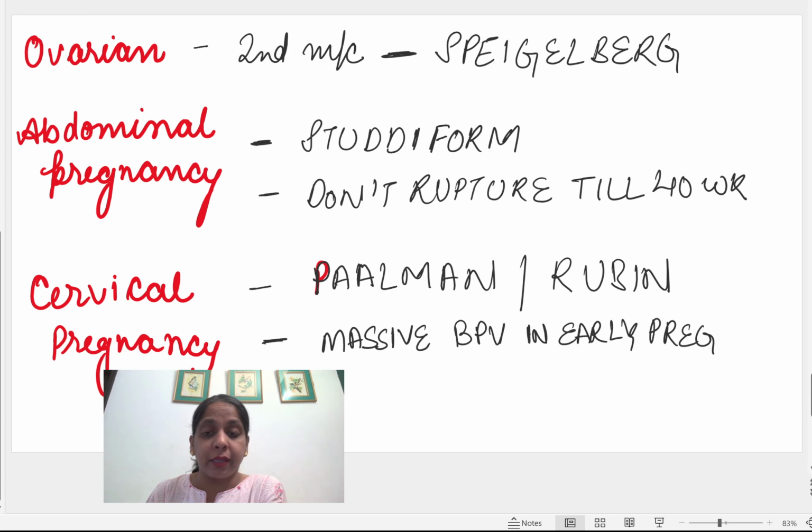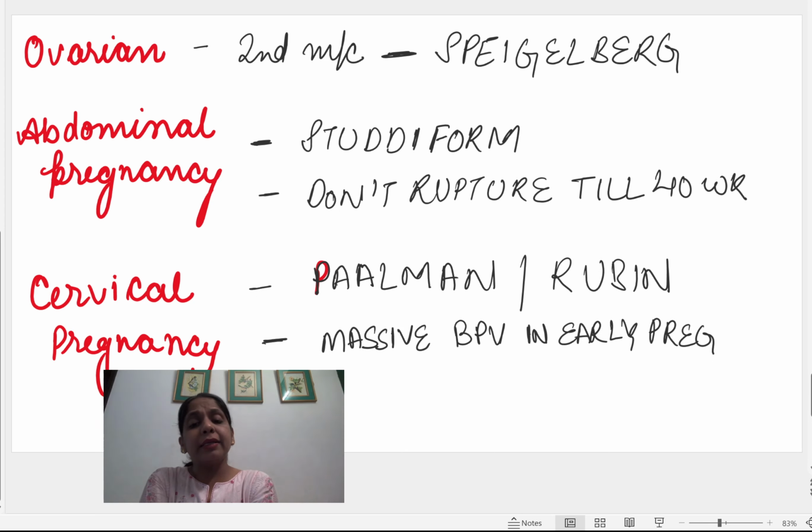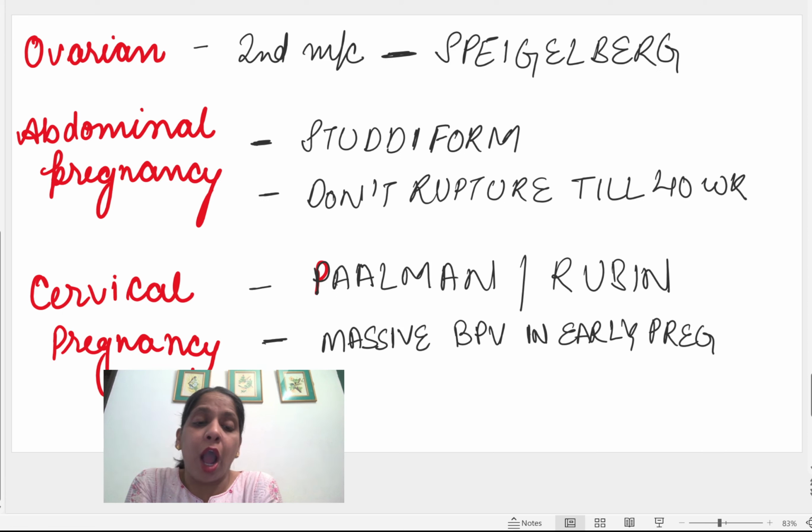Abdominal pregnancy is the next pregnancy. If the embryo gets implanted in the peritoneum or somewhere, then the criteria is Studdiford. The peculiar characteristic of it is it doesn't rupture till 40 weeks, because in the peritoneum there is a lot of space. Now how to learn that Spiegelberg is the criteria for ovarian pregnancy and Studdiford is the criteria for abdominal pregnancy. See how I learn it, I will tell you.